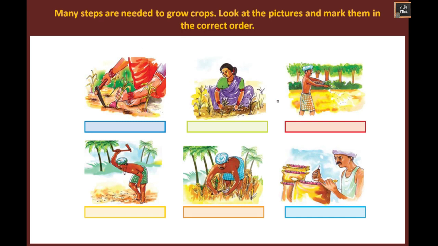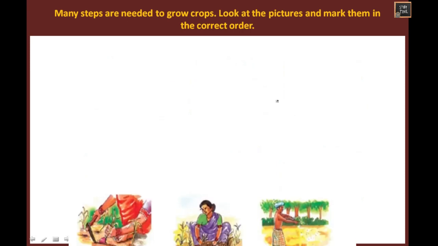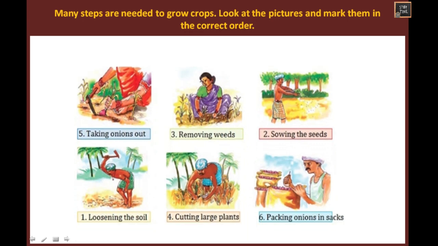Many steps are needed to grow crops. Look at the pictures and mark them in the correct order. So we saw many steps are needed to grow crops. After going through all these steps, we get food in our hand. Shall we see the steps? First, you have to loosen the soil.